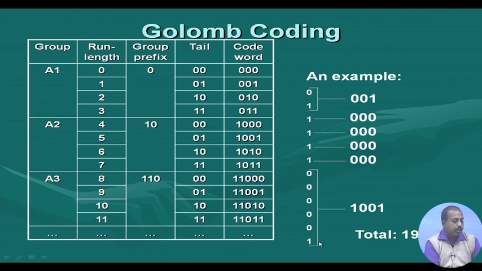Now this part is a run length of 7. Okay, sorry, this is a run length of 5, so it is replaced by the code 1, 0, 0, 1. As a result, the original pattern, which was 12 bits, has been coded into a 19-bit pattern.